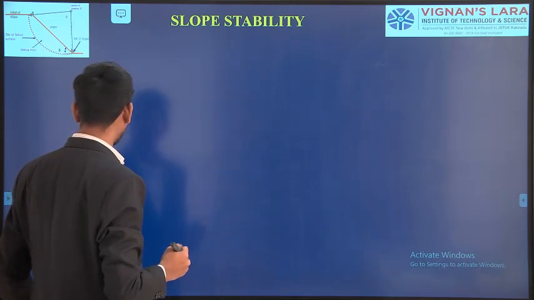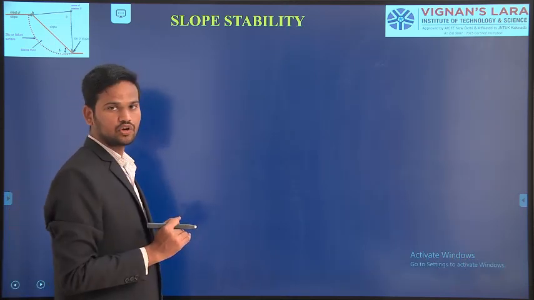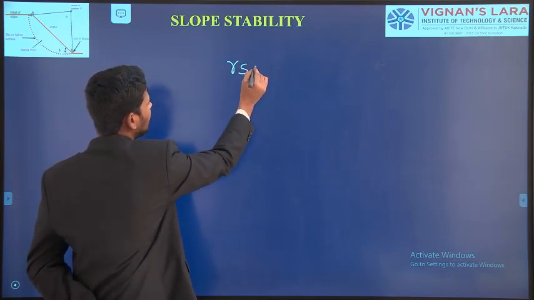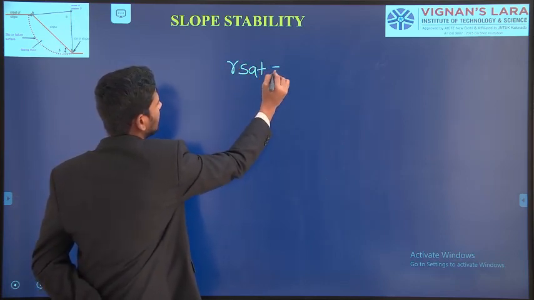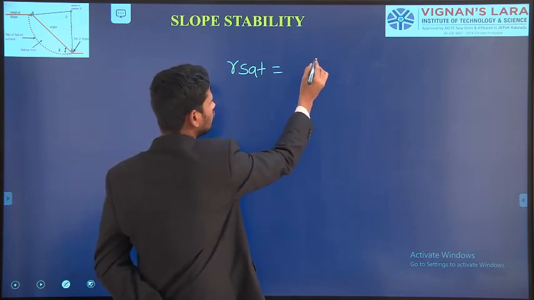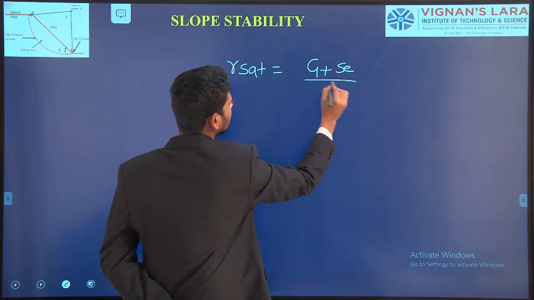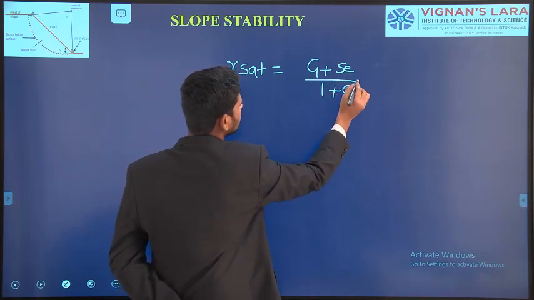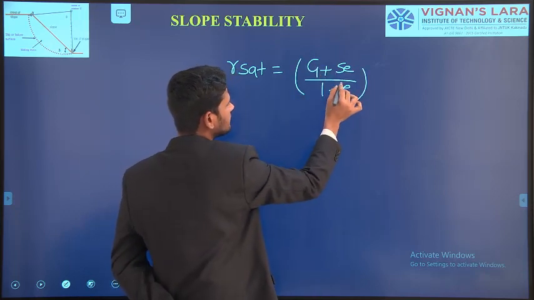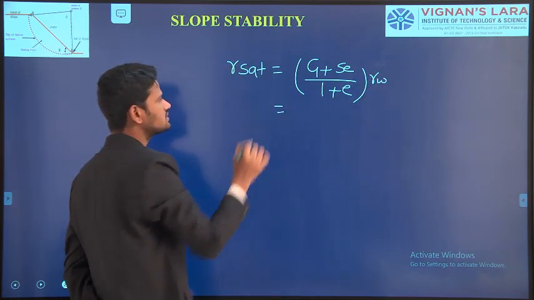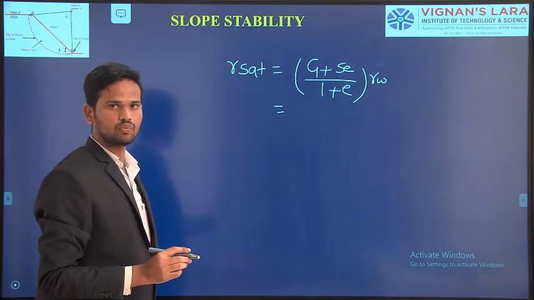Next, I am calculating the saturated unit weight of the soil mass. For this I have the formula gamma sat equals G plus Se divided by 1 plus e, into gamma w.